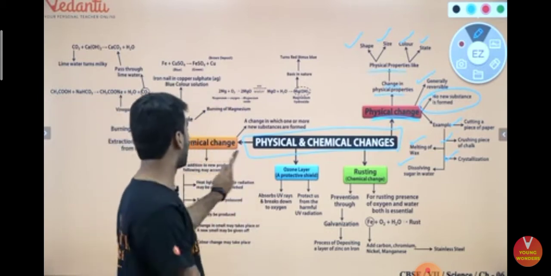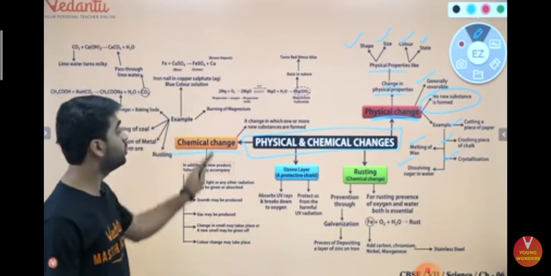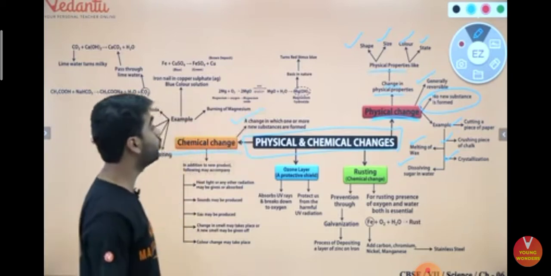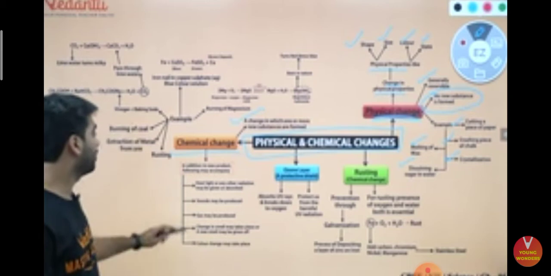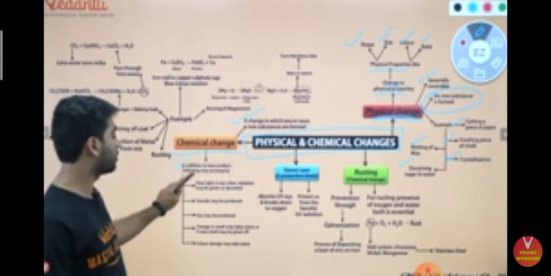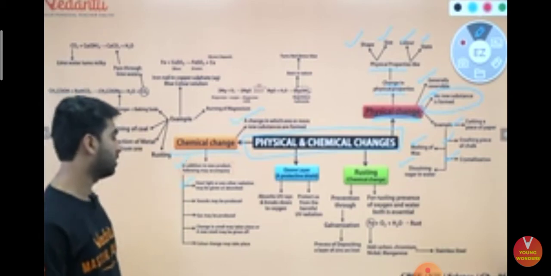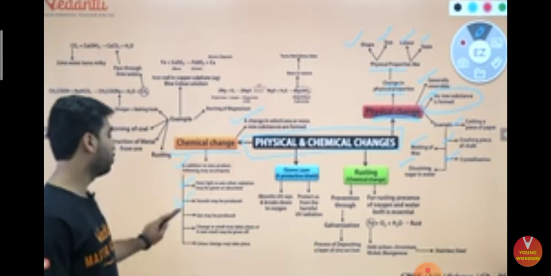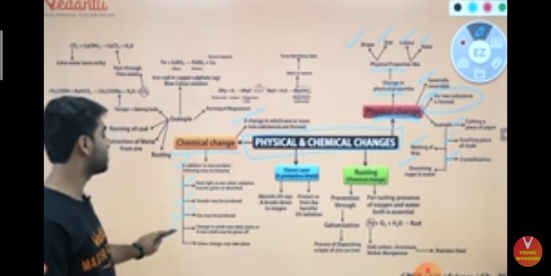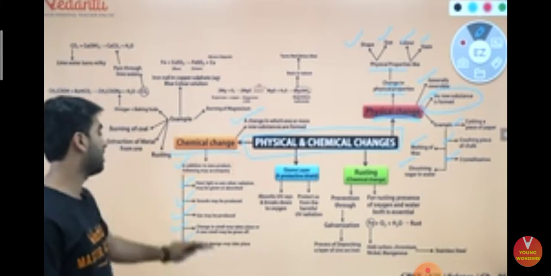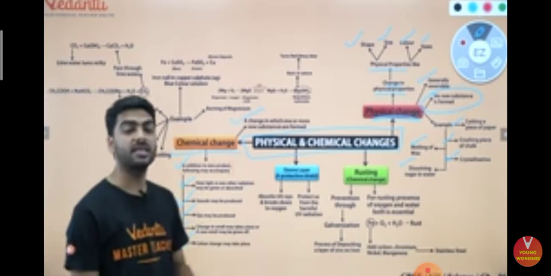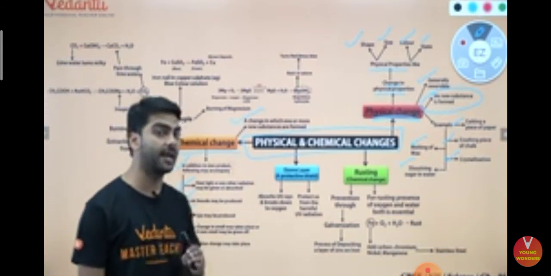But when you talk about chemical changes, it is a change in which one or more new substances are formed, and in addition to the new product, you can also get heat, light or any other radiation. You can get a sound. You may get a gas that comes out. You can see a change in the smell and a change in the color as well. So these are the changes that happen during a chemical change.